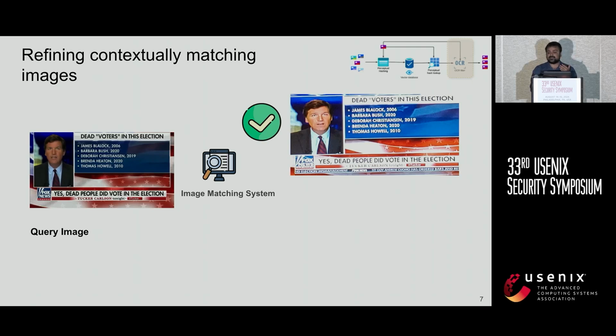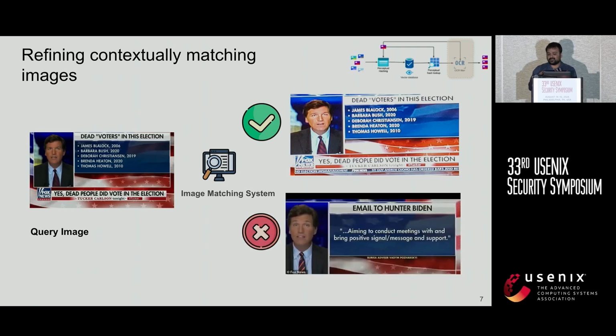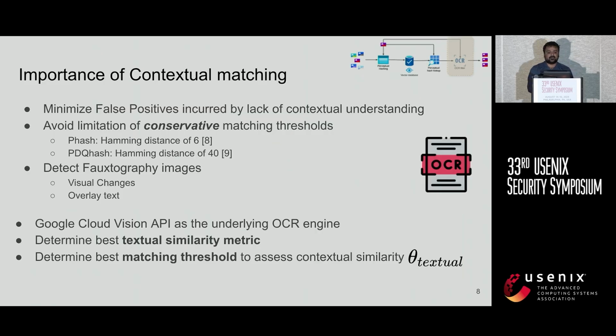But image matching systems also return results like these, which are perceptually similar to the query image, but in the context of moderating this misleading claim about dead voters voting in the election, this cannot be considered a match. So we need this additional layer of contextual matching alongside visual matching.